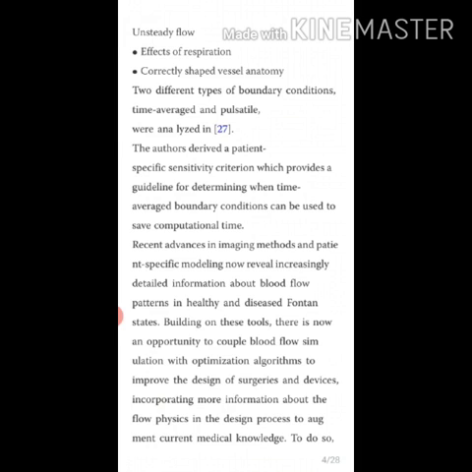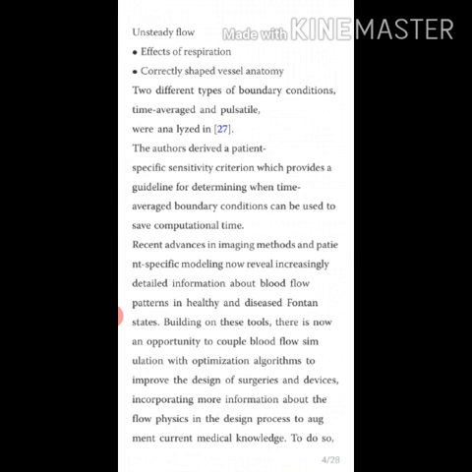Two different types of boundary conditions, time averaged and pulsatile, were analyzed in 27. Authors derived a patient-specific sensitivity criterion which provides a guideline for determining when time averaged boundary conditions can be used to save computational time.